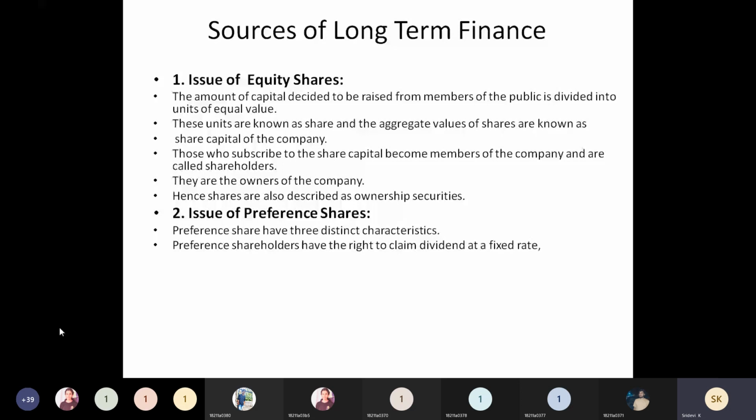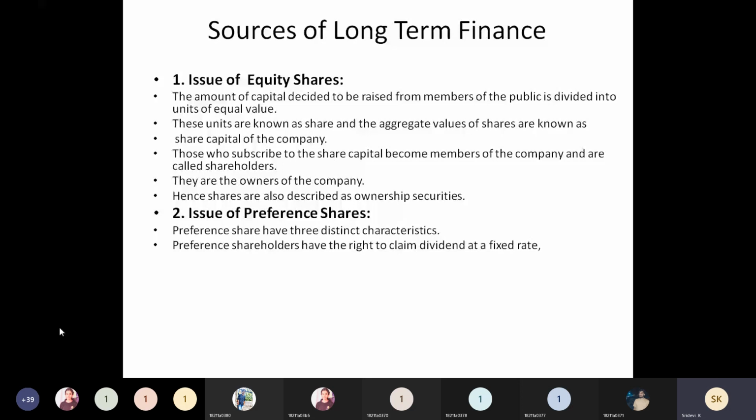That means preference shareholders will not affect the management. That is another advantage to the companies. So these are the advantages when a company issues preference shares.